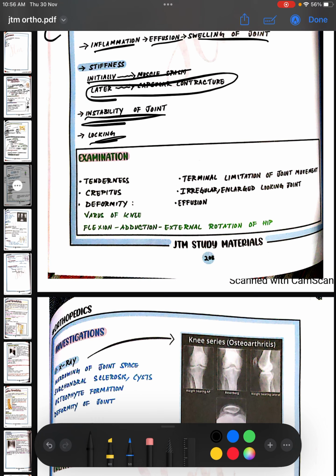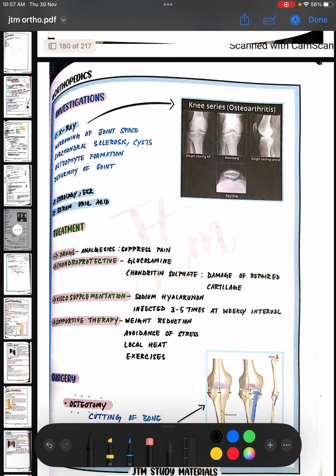So on examination, you can see because of pain, on examination you'll have tenderness, you can have crepitus, you can have deformity. Okay, especially the medial compartment of the knee is affected, so you'll have a varus deformity. Again, terminal limitation of the joint movements, irregular enlarged looking joint, and effusion. Okay, hip, you can have flexion, adduction, and external rotation. So if this is the hip joint, so you can have flexion, okay, adduction, and external rotation.